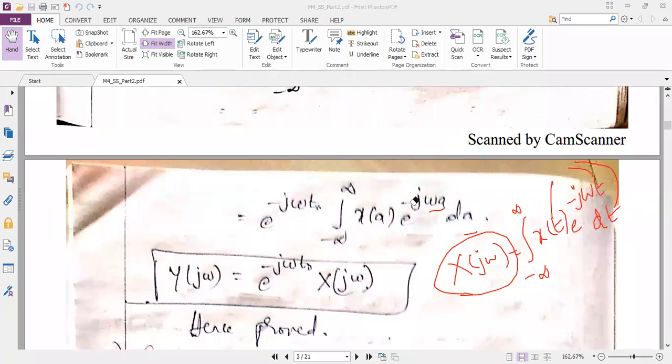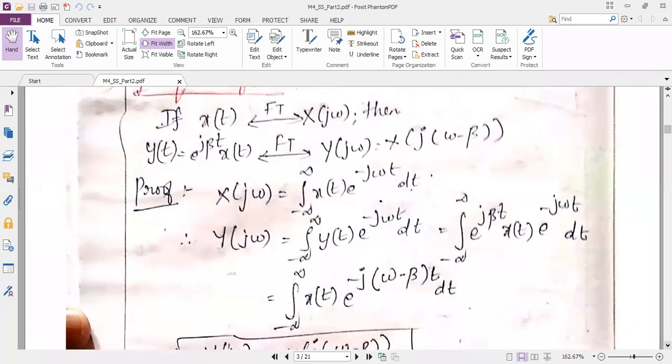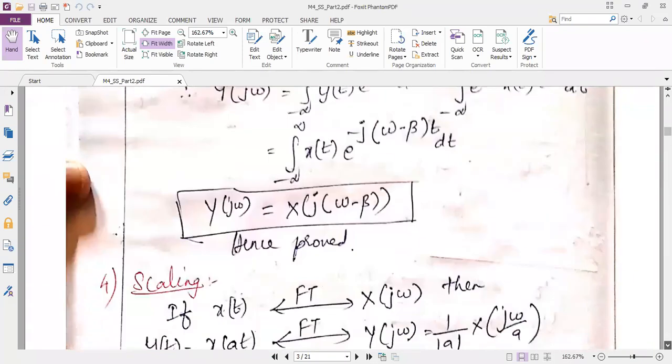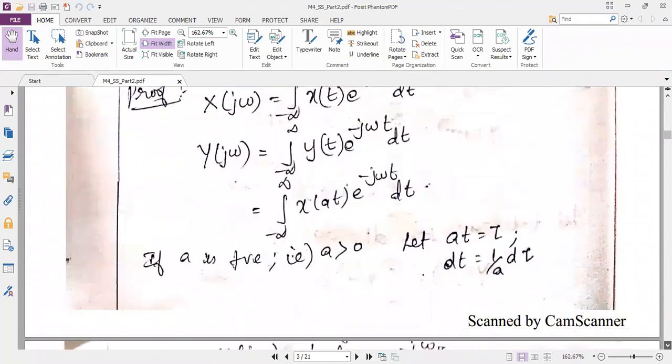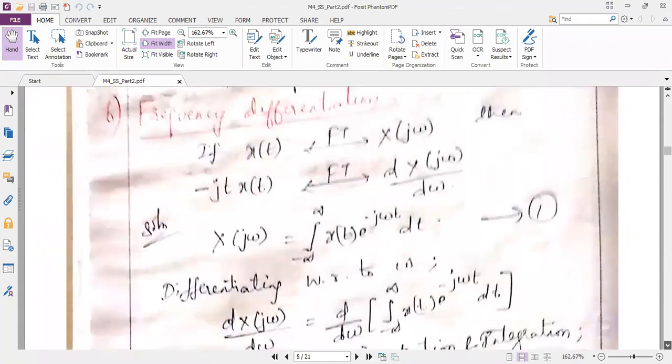See, the same method we followed for CTFS in the third module, for the time shift property proof. I want you to complete the remaining properties on your own from these notes, and prove them in your notebook.